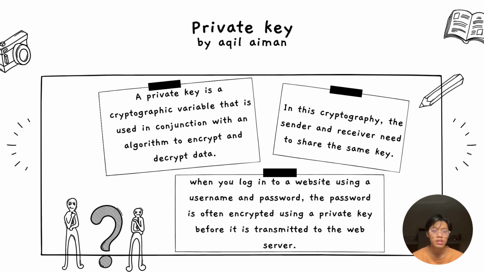If the transaction's information is altered, even slightly, the signature will be incorrect because the algorithm generates the same key from identical information. For example, when you log into a website using a username and password, the password is often encrypted using a private key before it is transmitted to the web server.